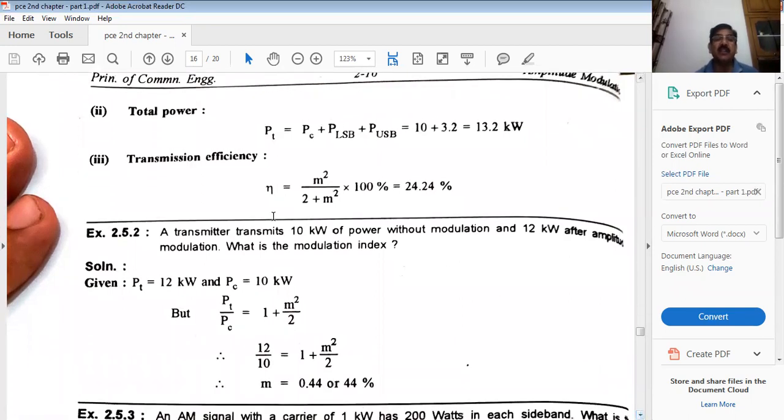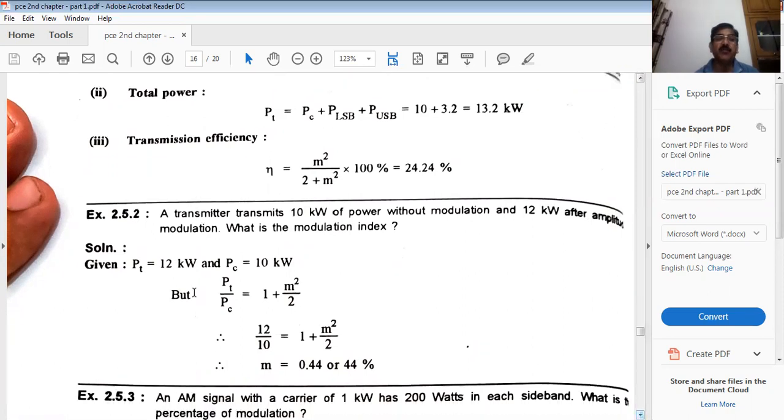Look at a transmitter. A transmitter transmits 10 kilowatt of power without modulation, and 12 kilowatt after amplitude modulation. So what is the modulation index? Interesting. Fine. Now what are the given parameters? PT 12 kilowatt total power and carrier power is 10 kilowatt. This is without modulation and this is after modulation.